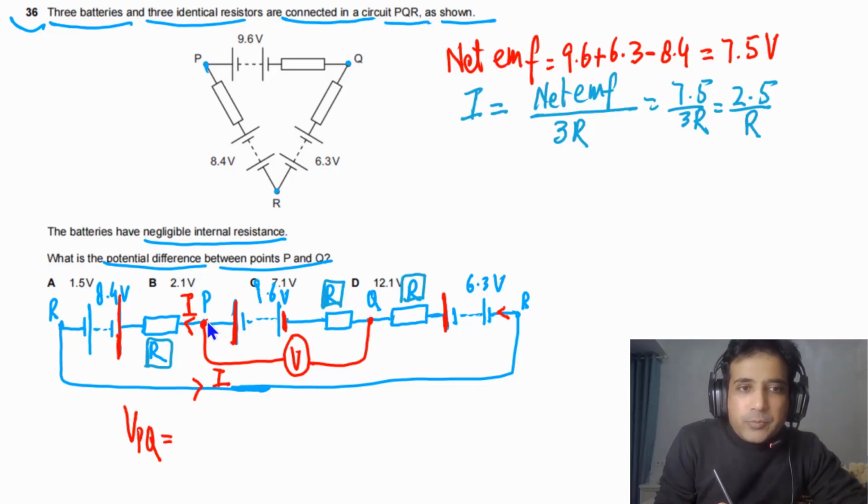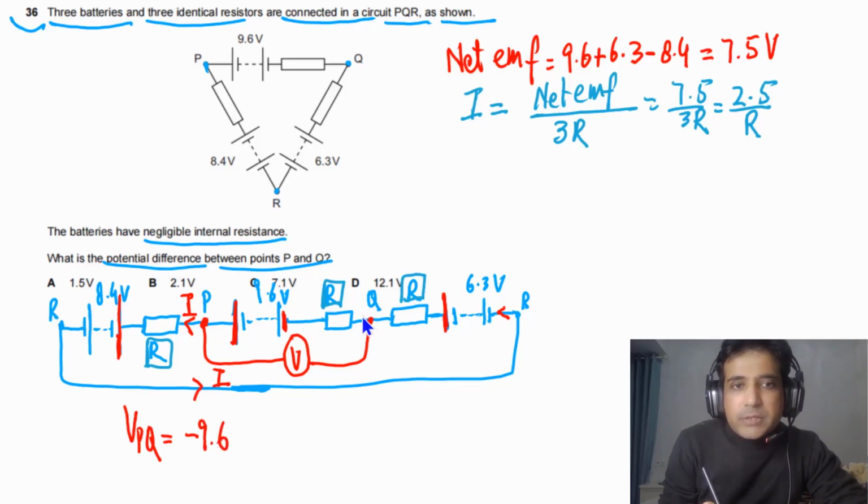We need to find the potential difference between P and Q. So let's start from this point. If we go from this point, we cross this battery. We go from the positive terminal to the negative terminal. It means in this case, potential will drop. So we will write down here negative 9.6.